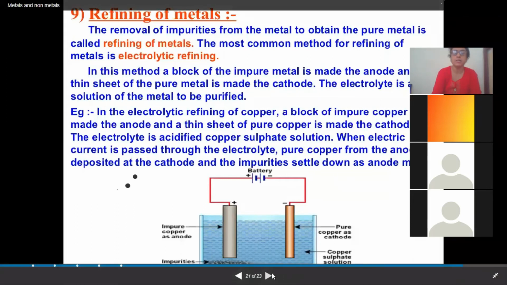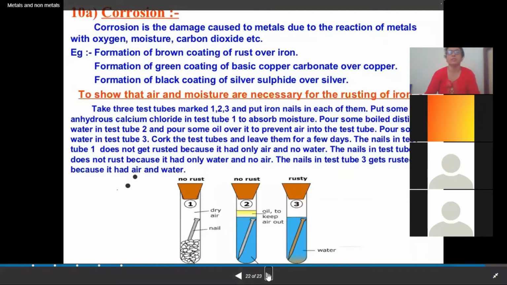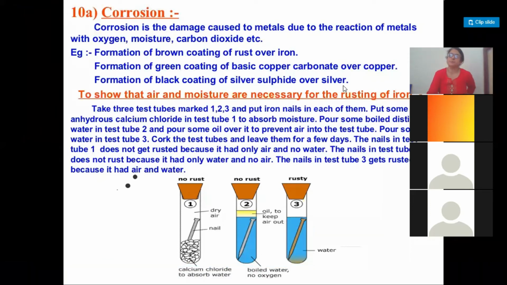Alright. The next topic which we are going to discuss now is corrosion. You know about corrosion. What is corrosion? In the case of iron, what do we call it? Because in the first chapter, rusting. Yes, rusting. What happens during the process of rusting?